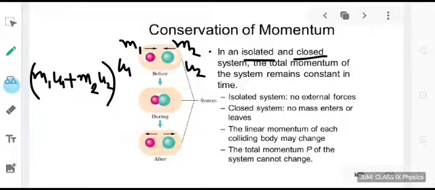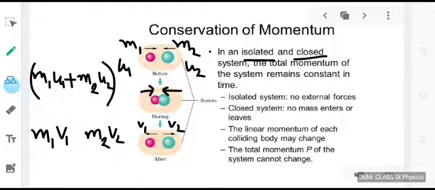Now the two objects interact, they collide against each other, apply some force on one another. Due to this collision, due to this interaction, there is a change in the state of the objects. So now let the velocity of the first object become v1 and that for the second object become v2. So now the momentum of the second object will be m2 v2. For the first object it will be m1 v1, and then similarly by adding we can find the total final momentum.